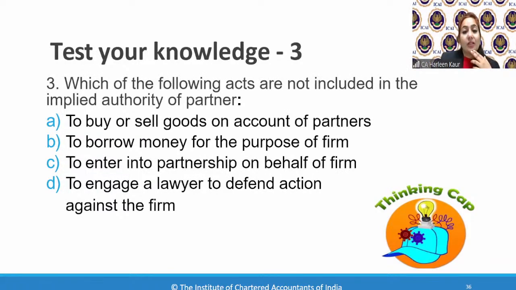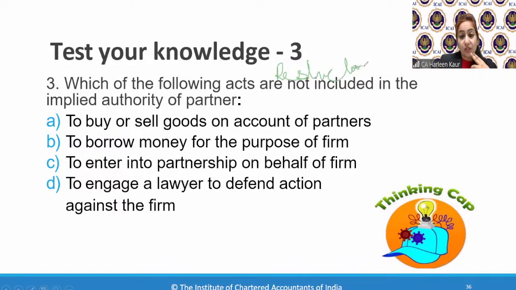Which of the following acts are not included in the implied authority of partner? So section 19 to 22, we have discussed implied authority of partner. Which of the following are not included in the implied authority of partners? Number one, to buy and sell the goods on account of partners, to borrow the money, to enter into partnership on behalf of the firm, to engage a lawyer to defend action against the firm. So what all is not included in the implied authority? Not included means which is the implied authority which is restricted. Remember, there are certain restrictions imposed in the implied authority.